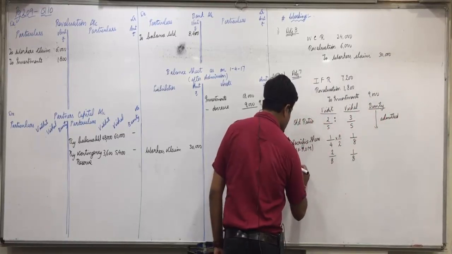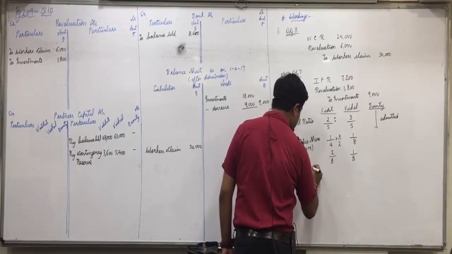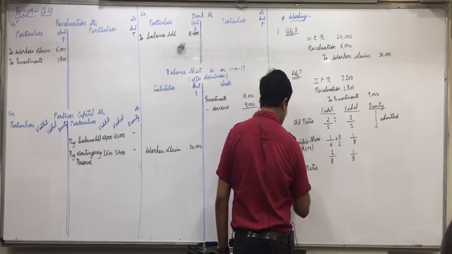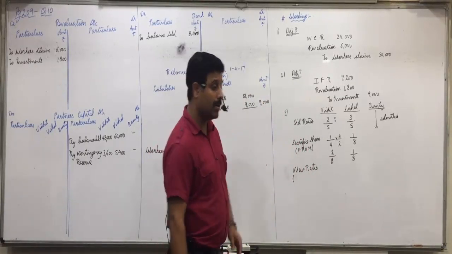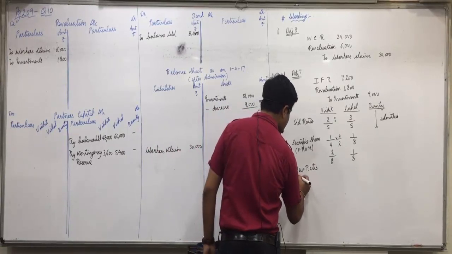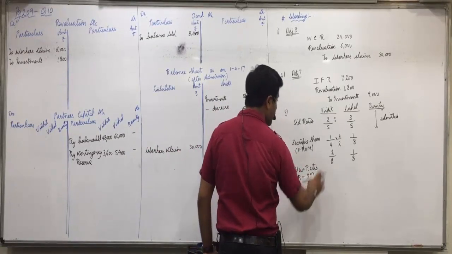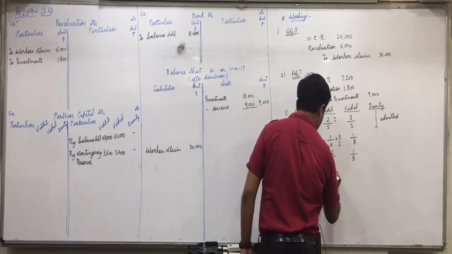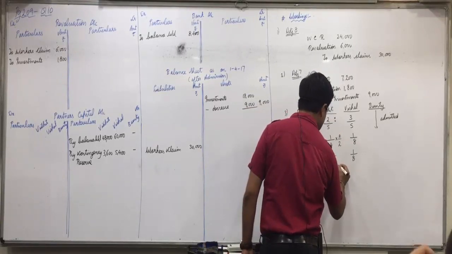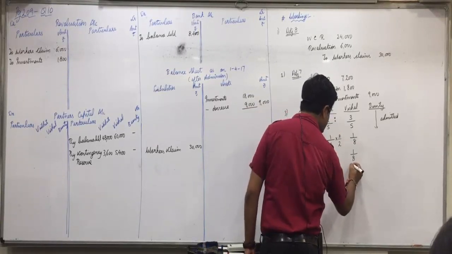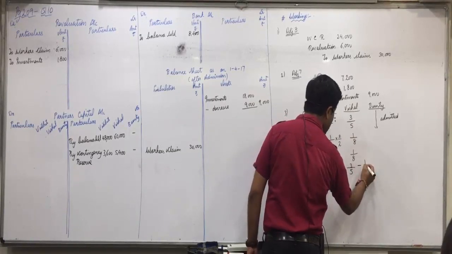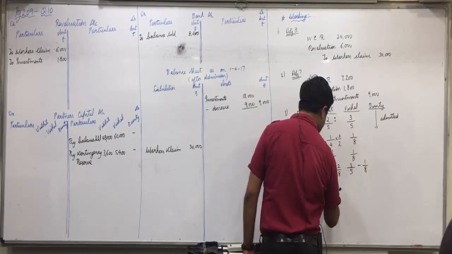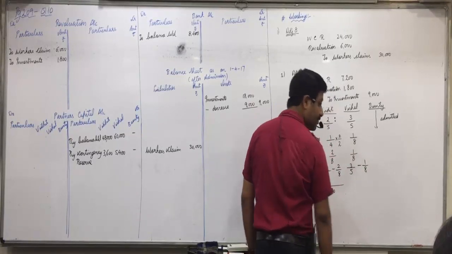Now, what is the formula of new ratio? Step 1. Old ratio minus sacrifice share. Old ratio 2/5 minus sacrifice share 2/8. Here old ratio 3/5 minus sacrifice share 1/8. LCM is 40.